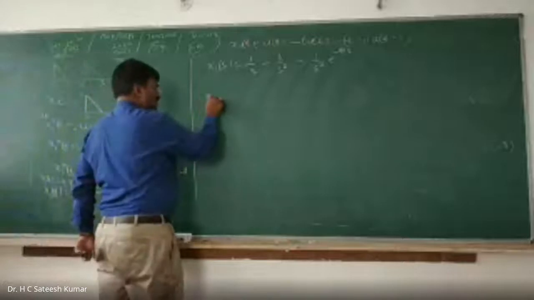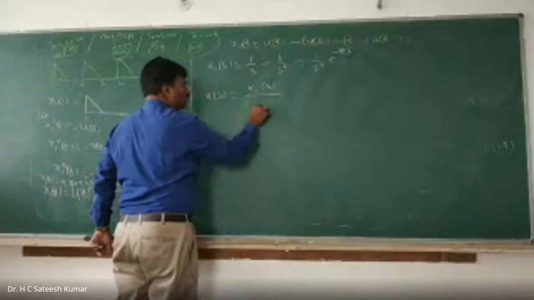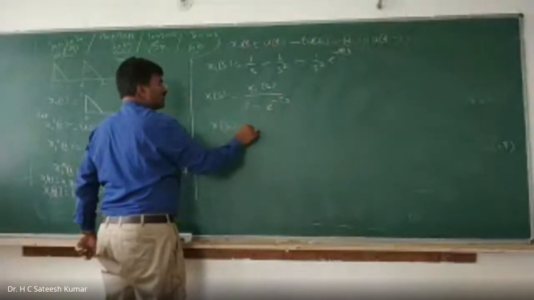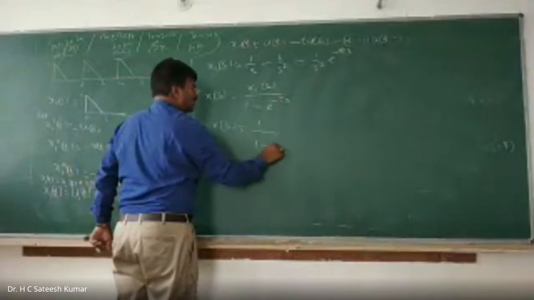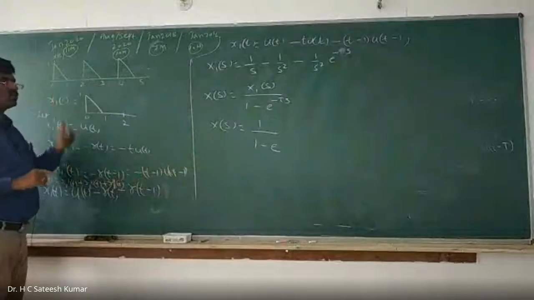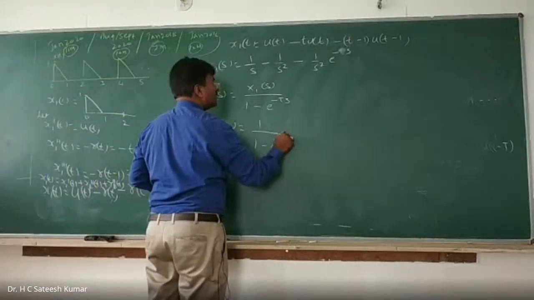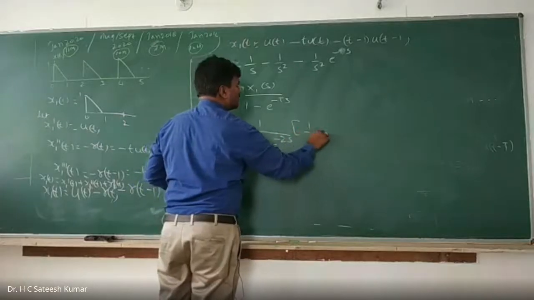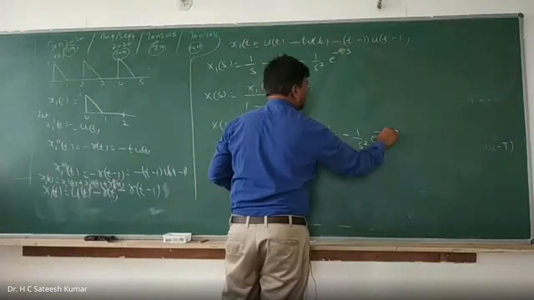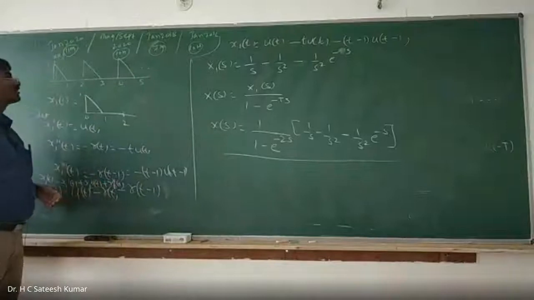Okay. X of s is equal to what? X of s is equal to x1 of s divided by 1 minus e to the power of minus Ts. You should carefully answer here. The period is not 1, it is 2. Therefore, what should I do? 1 minus e to the power of minus 2s, into 1 by s minus 1 by s square minus 1 by s square into e to the power of minus s. That's it. That will fetch you 10 marks, 11 marks, 12 marks like that.